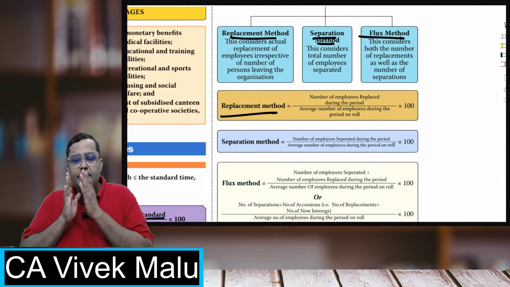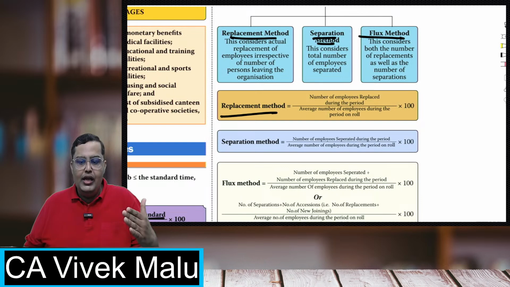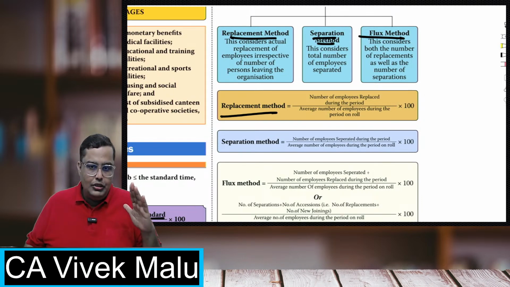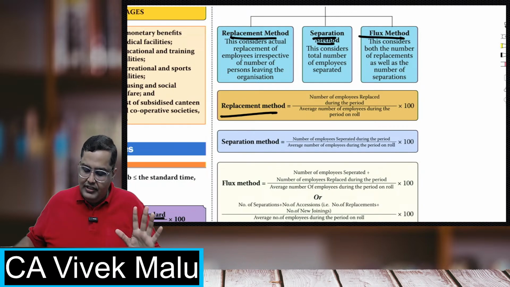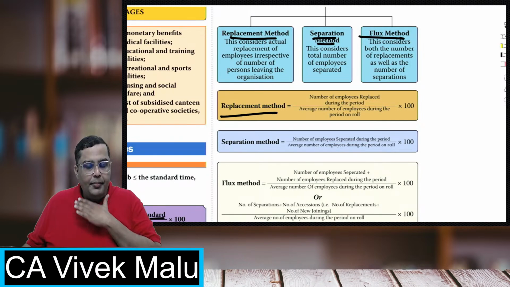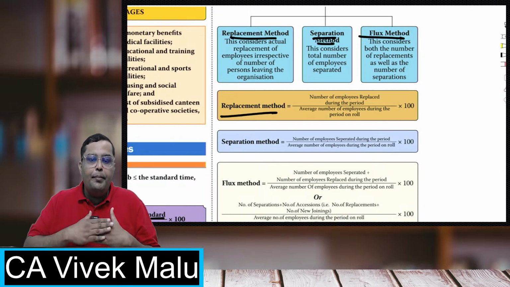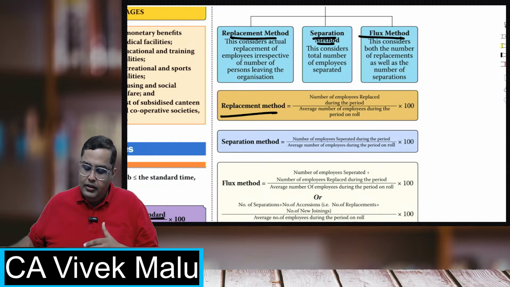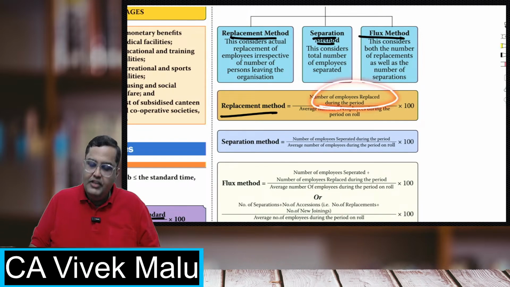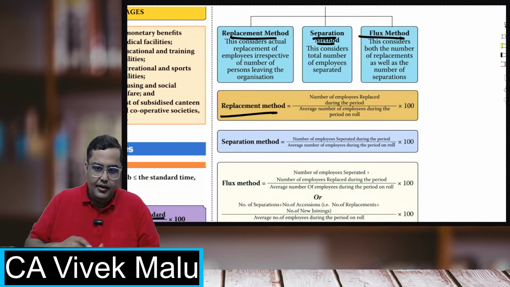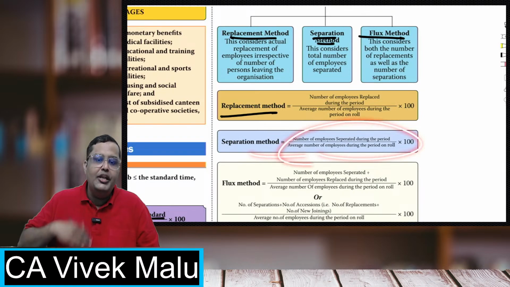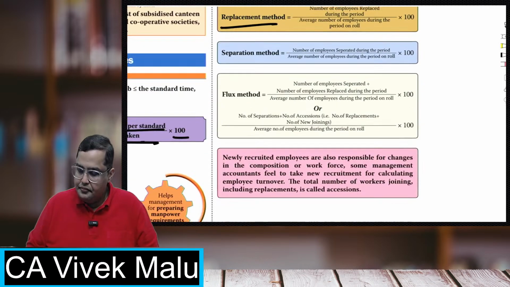So understand, separation is basically they are going out, either voluntarily or you are kicking them out. It's one and the same. These are the separation method. And in replacements, what happens is the people are going out and in their place new persons are coming in. That is the replacement method. So replacement checks how many you have refilled, and separation just checks how many you have removed.